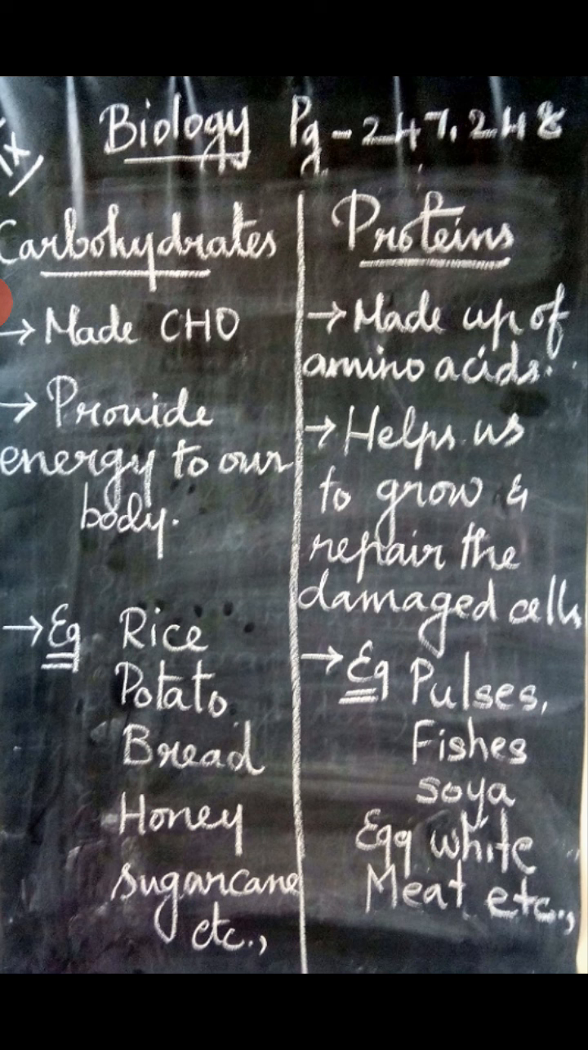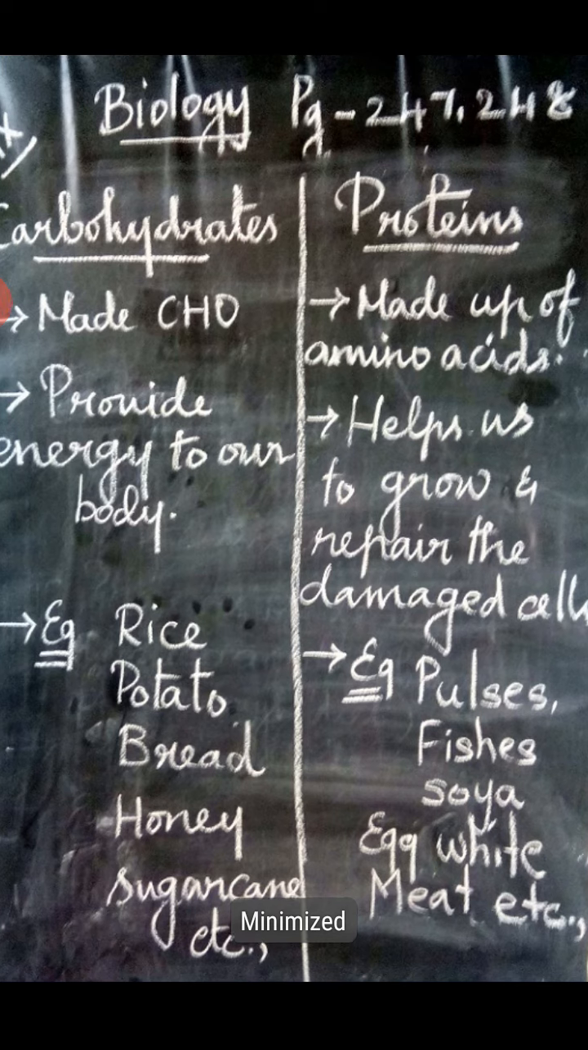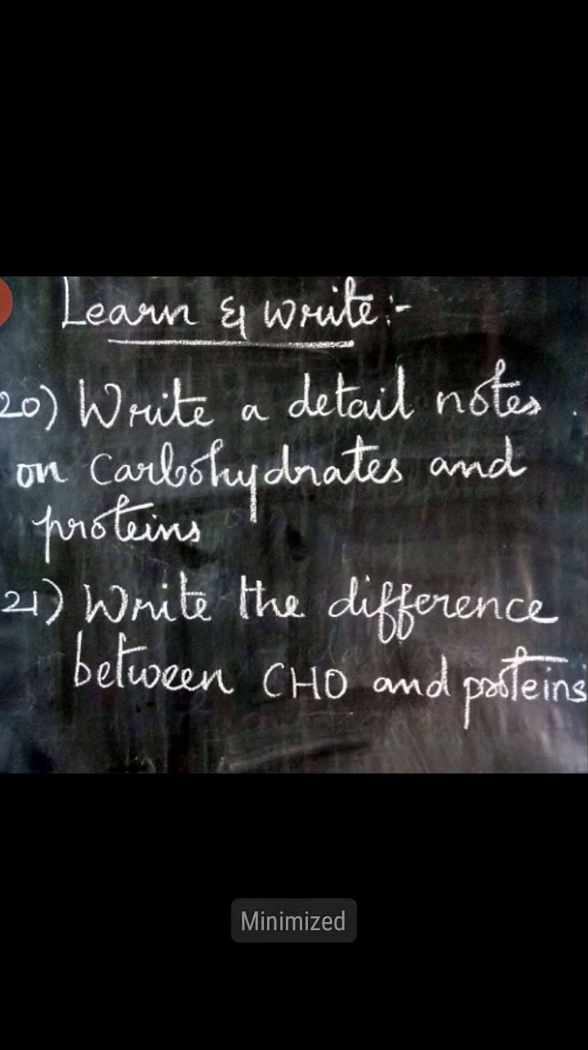The best examples for the carbohydrates are rice, potato, bread, honey, sugarcane, and so on. Examples for the protein are pulses, fishes, soya beans, egg white, meat. So these are all the best examples for the protein. Even mushroom we can say is rich in protein.